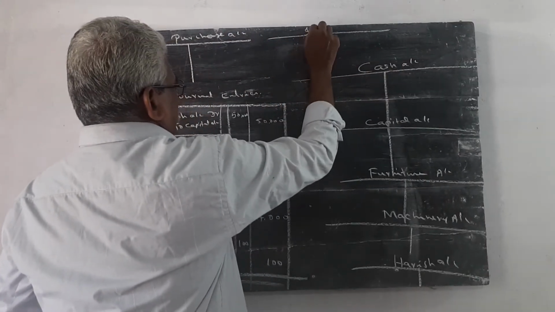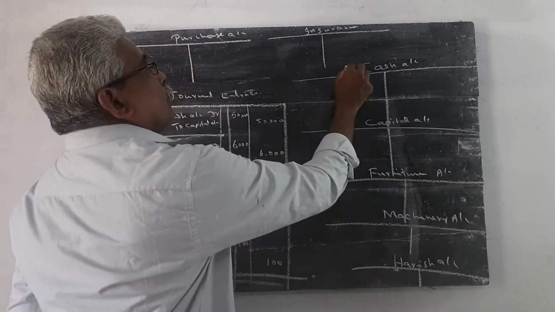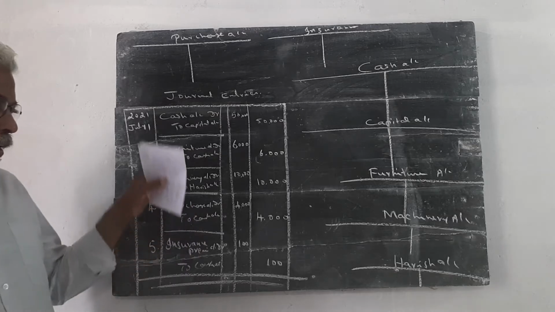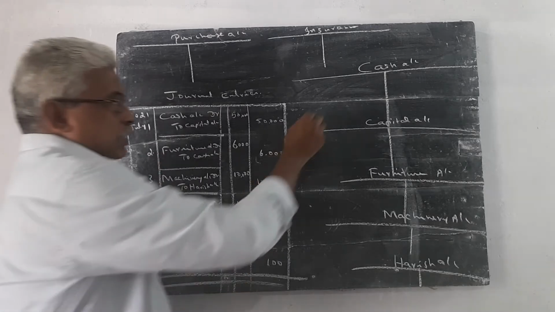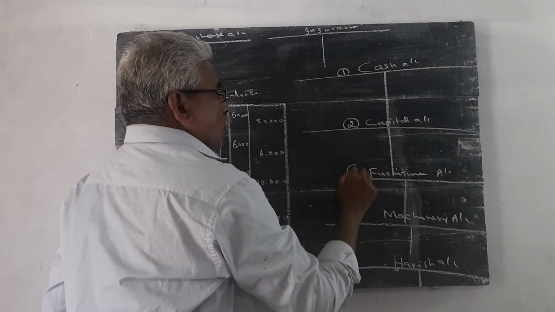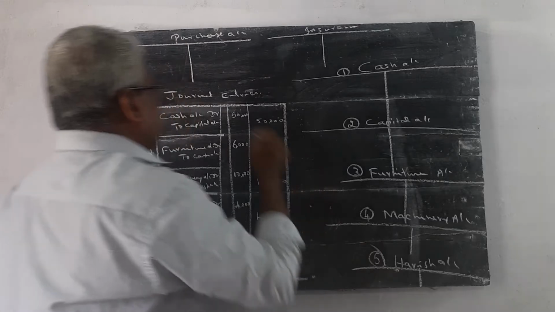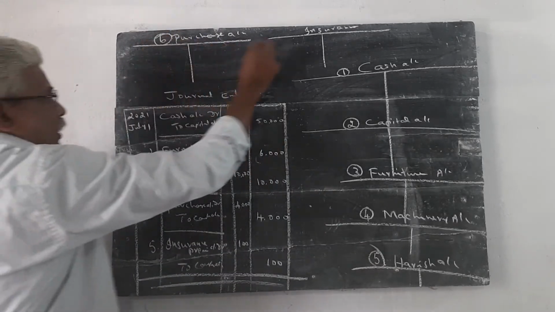Likewise, we have to prepare all the accounts separately. This is the first account, second account, third account, fourth account, fifth account, sixth account, and seventh account.